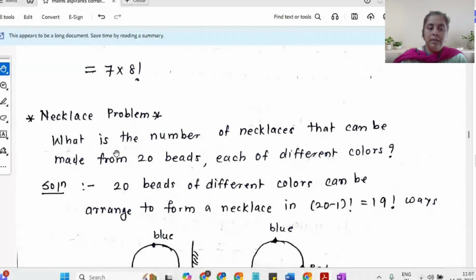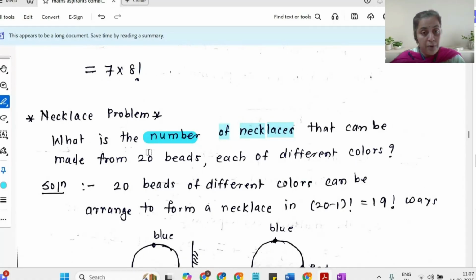So it says you have to count the number of necklaces. What you need to understand is you are counting the number of necklaces, not the number of arrangements of the beads. That is the difference between the earlier problem and this problem. What you are doing is counting the number of distinct necklaces that can be formed by using 20 beads, each of different color.